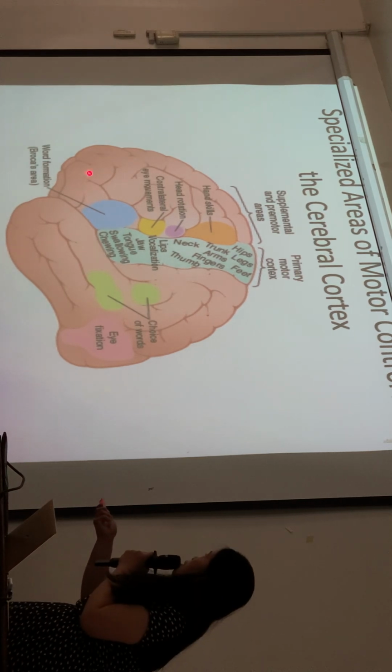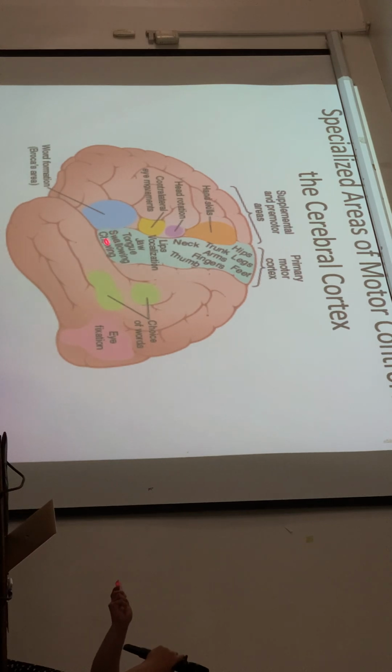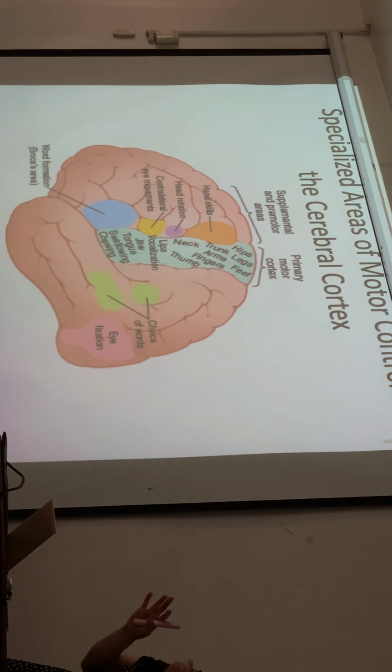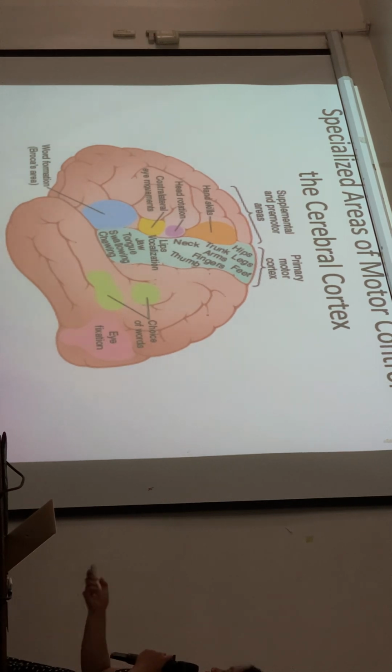So we have Brodmann's area 44 or Broca's area, the area for word formation. Damage to this area would not prevent a person from vocalizing, but instead of actually producing words, it would be like sounds that don't form into words. They can actually vocalize, but the words are not formed. Okay, so that's Broca's area.